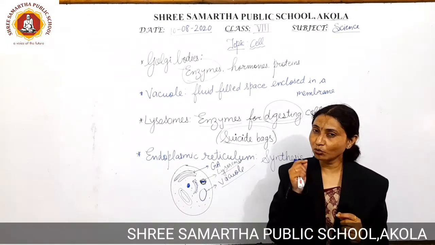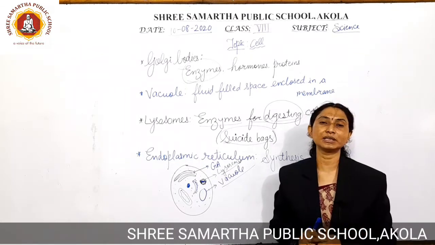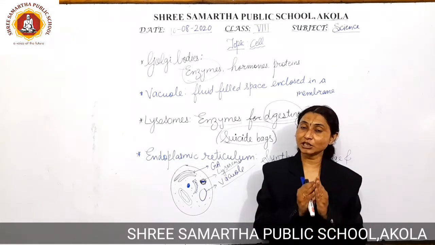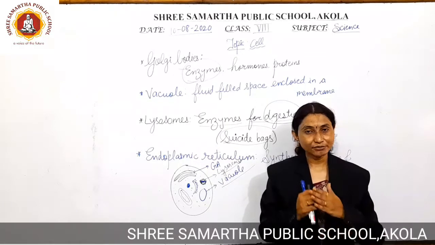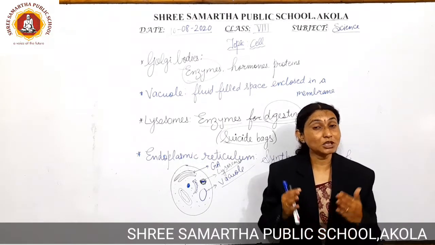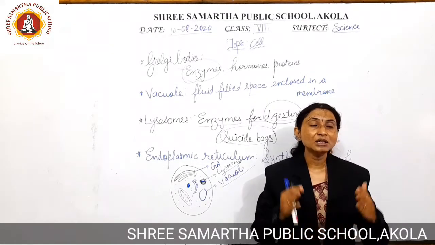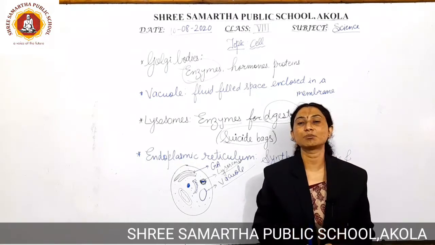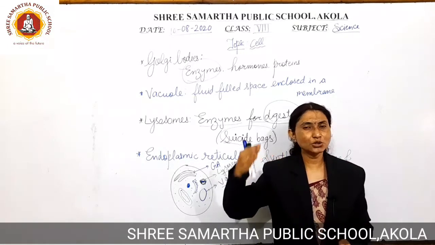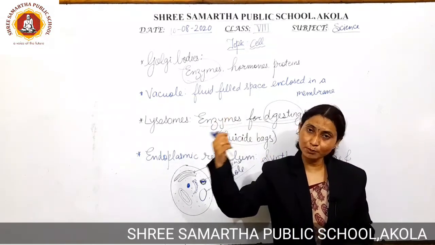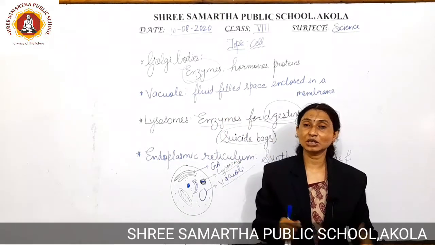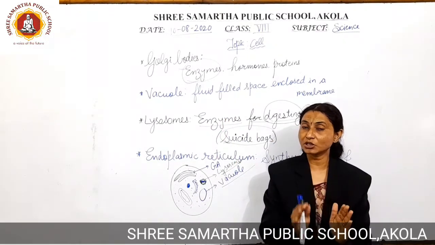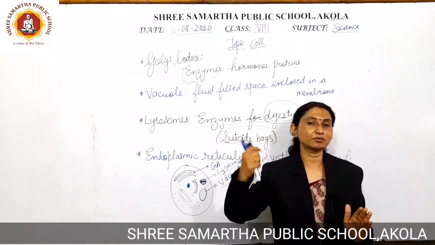This is also very important, dear students, because if the cell is not able to survive, if the cell is not able to perform the specified functions, then what is the use of the cell in the body? Why do we need to increase the number of cells in the body? It is very essential that unwanted things should get expelled out of the body.